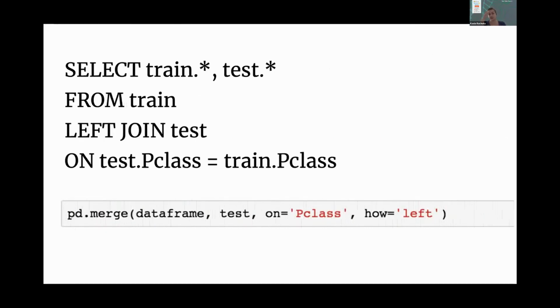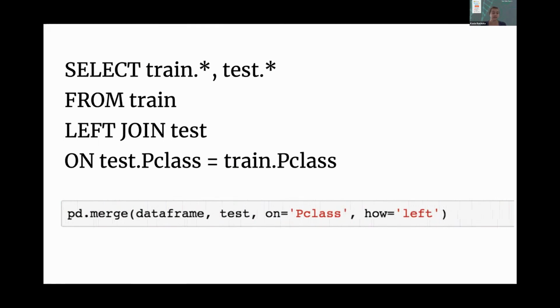Now we're going to do some joins. As I mentioned, the Titanic dataset has 2 parts to it. It's the train dataset and the test dataset. So now I want to pick everything from the train dataset, and I want to pick everything from the test dataset, but I want to do a left join of the test data frame to the train dataset, and I want to do that join on passenger class. Just to be clear, this is an arbitrary join that I picked for this example. It's not necessarily how I would really join this.